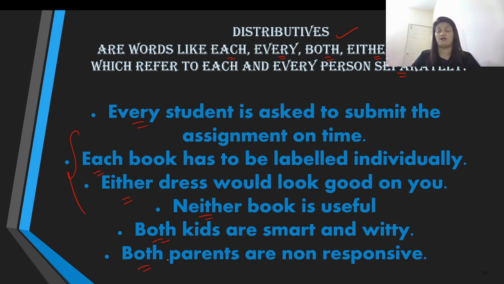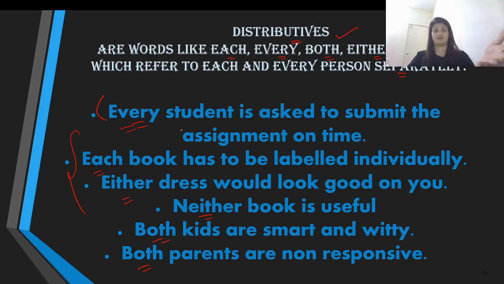Both parents are non-responsive. Now, in this particular statement, like I told you, focus on the word distributives, which is self-explanatory. Let us analyze this statement. Every student is asked to submit the assignment on time. For example, there are 10 students in front of me, and I'm telling them like this. Every student is asked to submit the assignment on time.